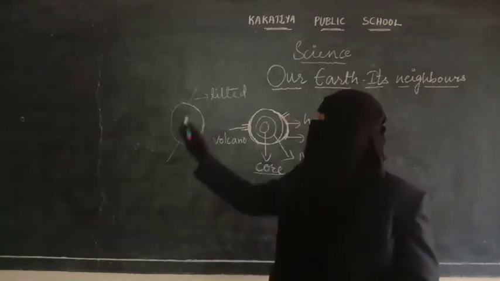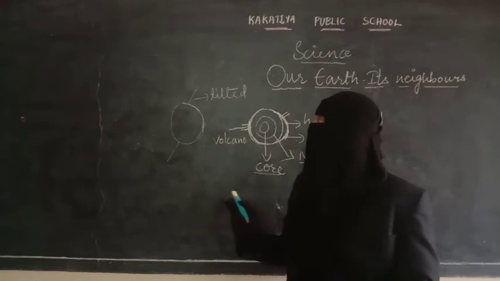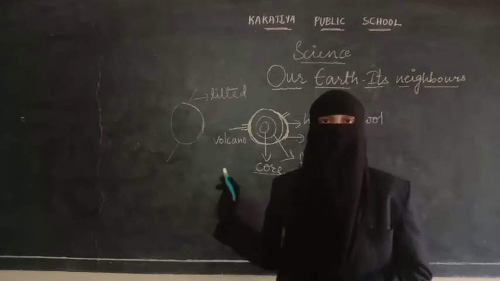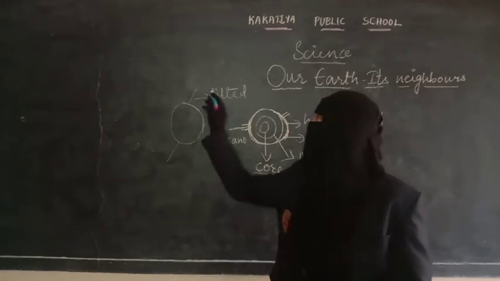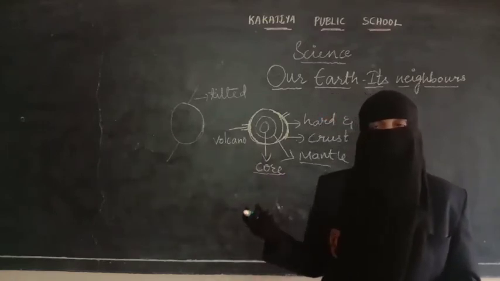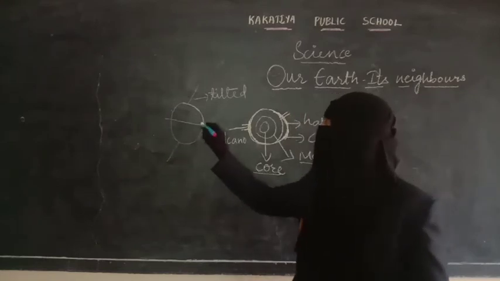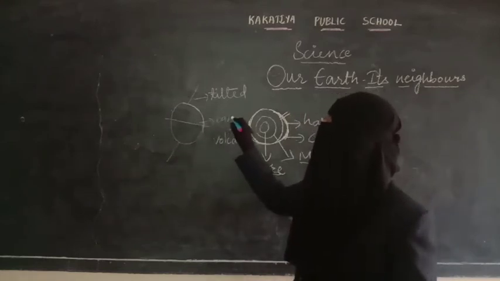This axis divides the Earth into halves. And not only that, it is an imaginary line which is tilted. But there is one more imaginary line which runs across the globe, across the Earth. It is called the equator.